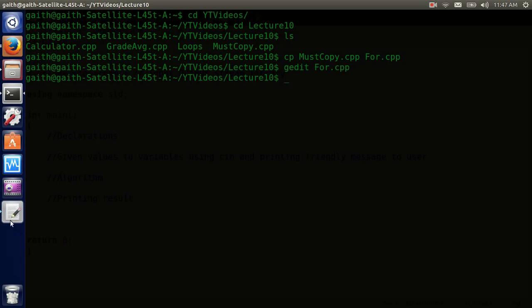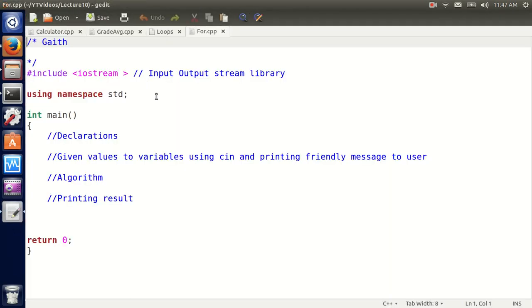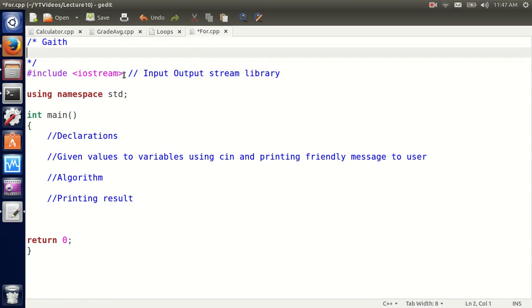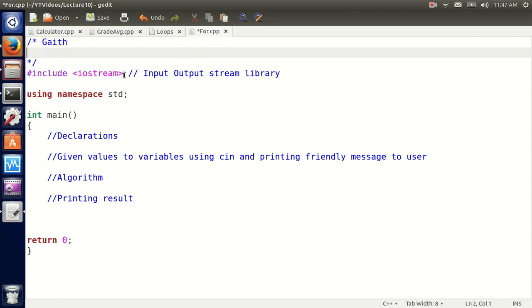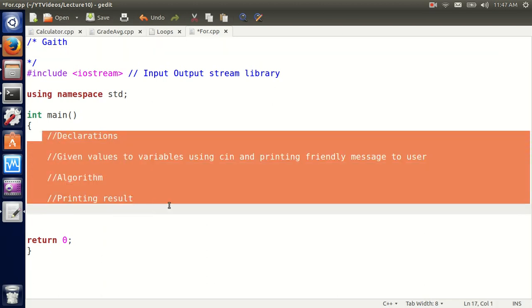It's opened here. Let's see what we have. This is going to be my program, and we're gonna run a for loop just to test it and see what happens.